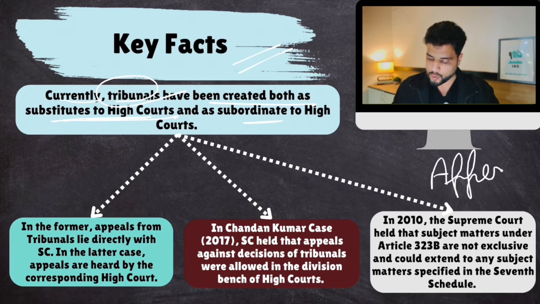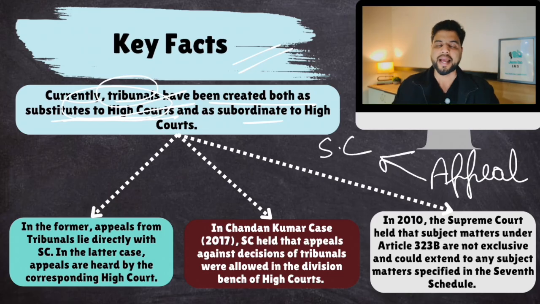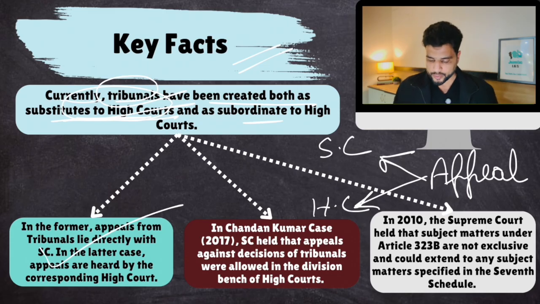Now, in case of those tribunals which were established as substitutes to high courts, the appeal lies in the Supreme Court. And in case of those tribunals which were established subordinate to high courts, or as substitutes to the subordinate judiciary, the appeal lies in the High Court. Clear?